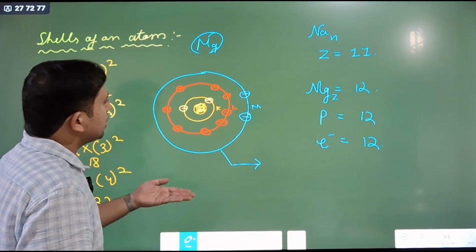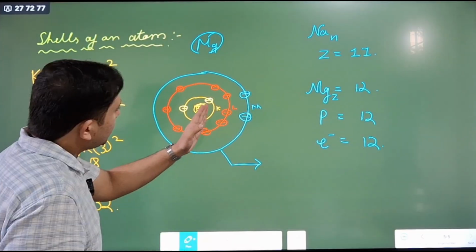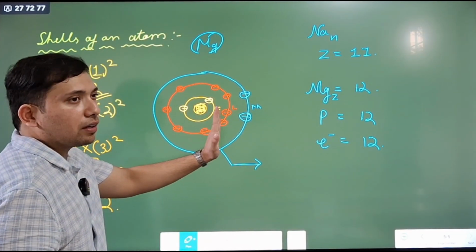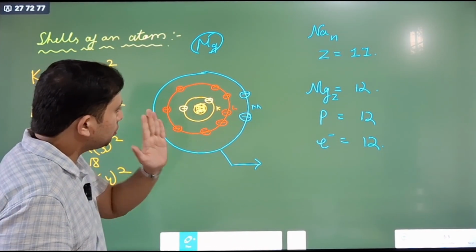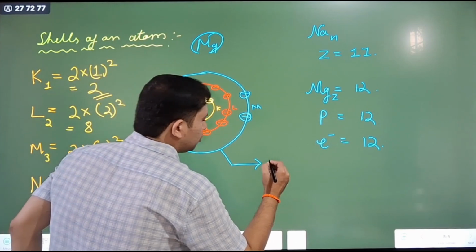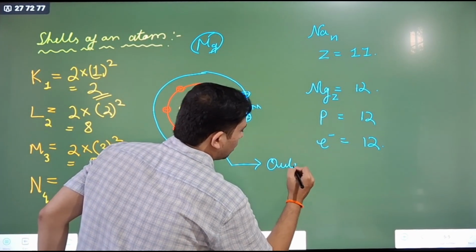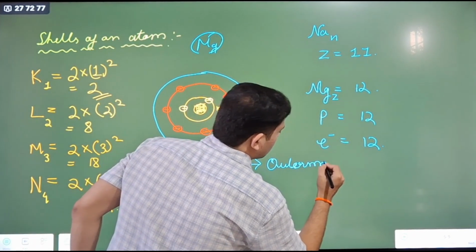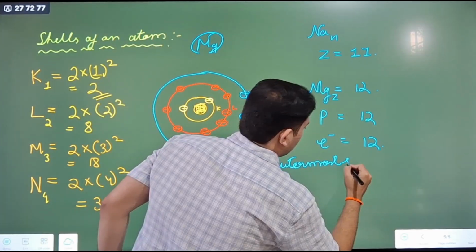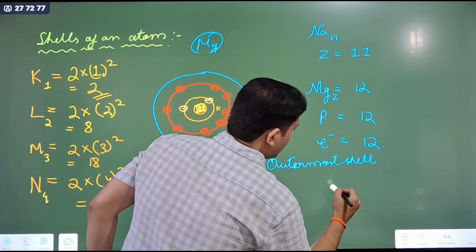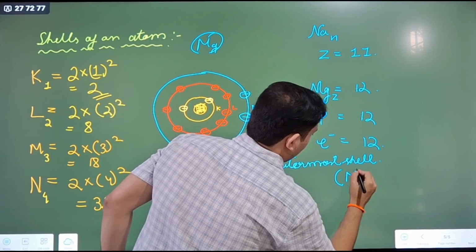For example, for magnesium we stopped at M, where the two electrons entered. So for magnesium the outermost shell is the M shell.